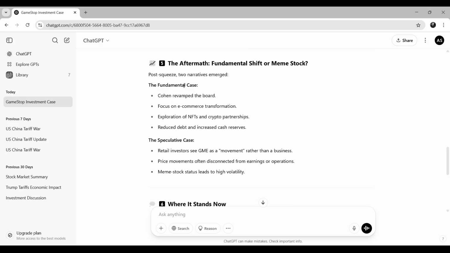The fundamental case is that Cohen revamped the board, focused on e-commerce transformation, explored NFTs and crypto partnerships, reduced debt and increased cash reserves. That is the fundamental case after the squeeze. What was the speculative case? Retail investors see GME as a movement rather than a business.